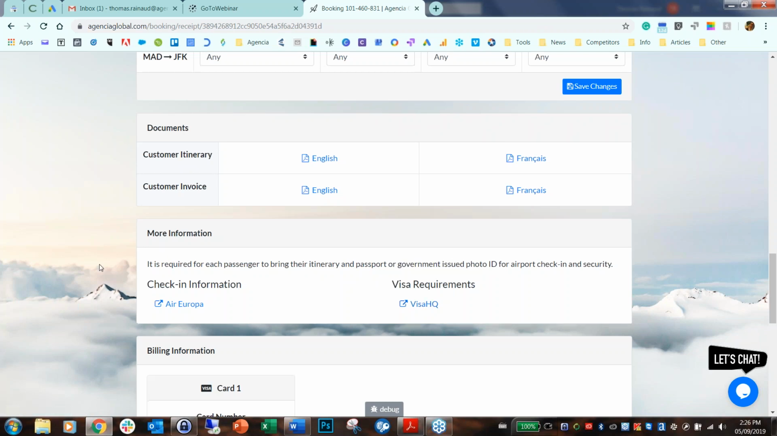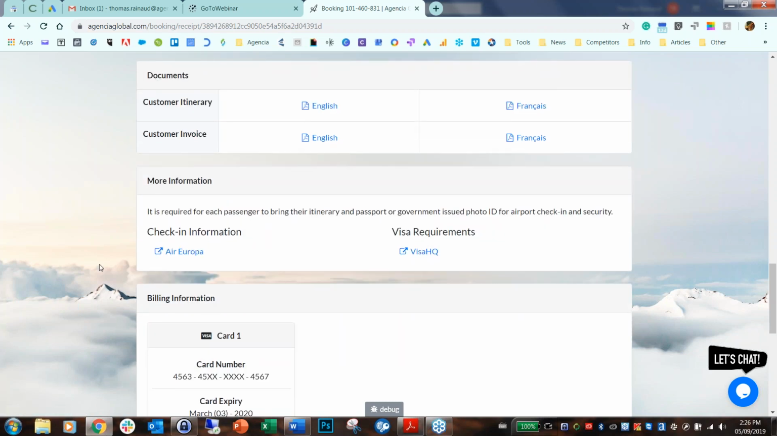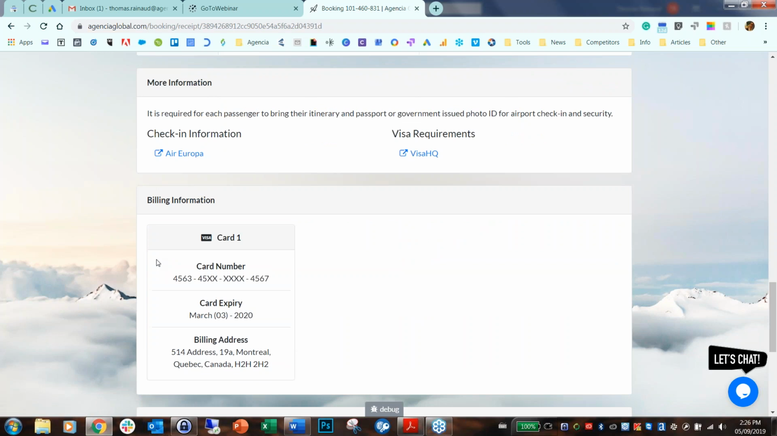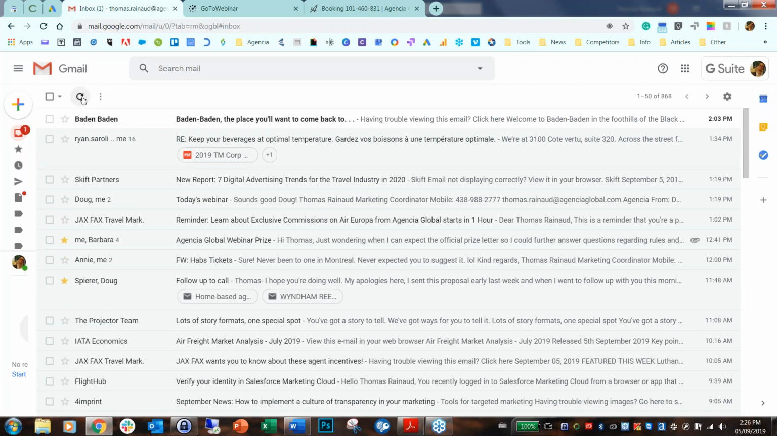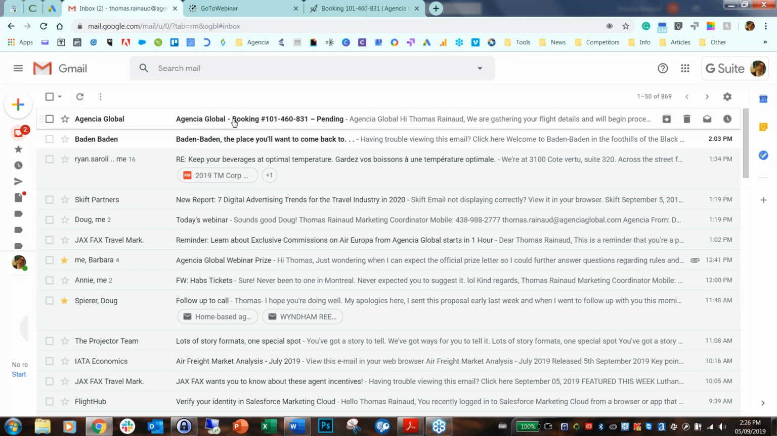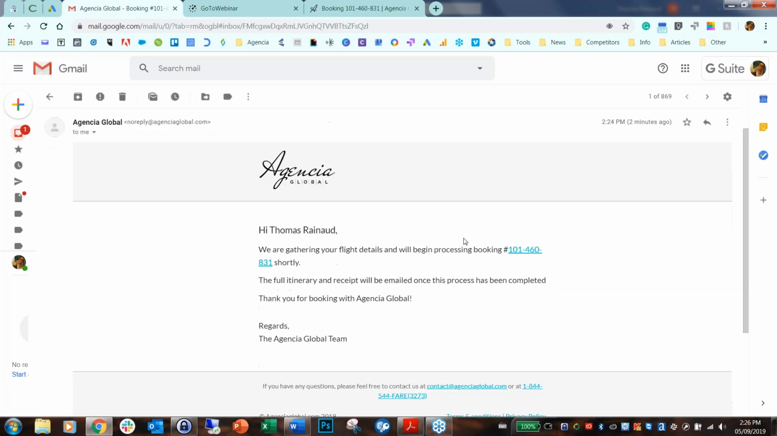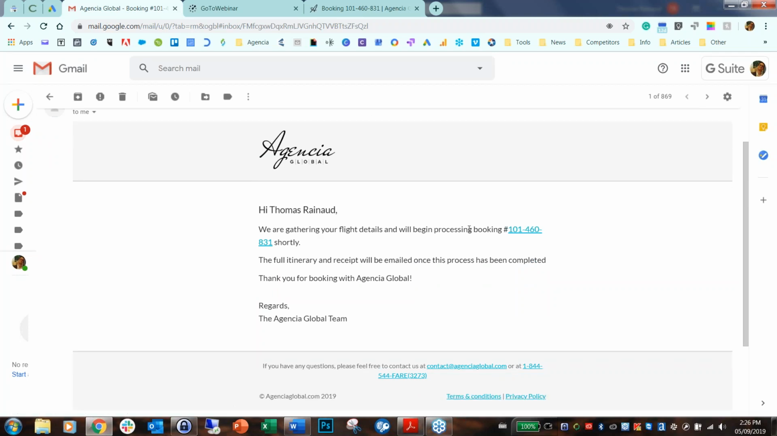In our case, it's Spain. It's Europe. It's not very complicated. And finally, the billing information. Now, did I receive an email? Yes, there you go. I did receive an email from Agencia Global. That's something you will receive as soon as you make the reservation. It's an email from us with, again, your booking number and everything you need to access it.